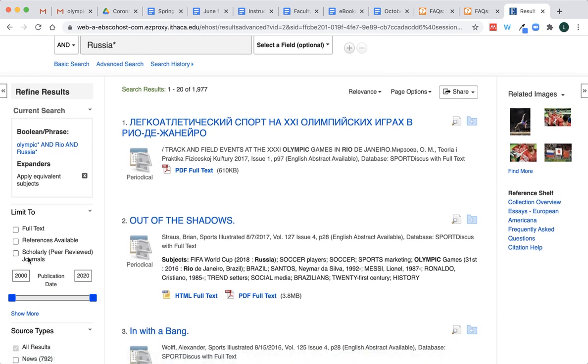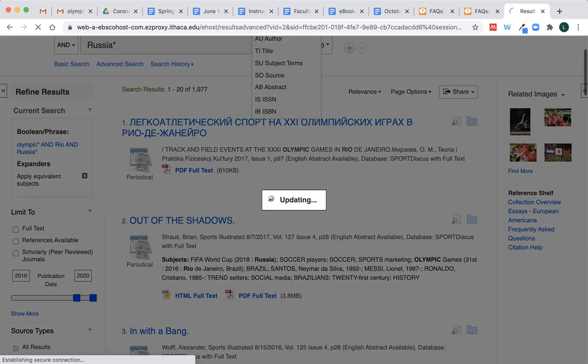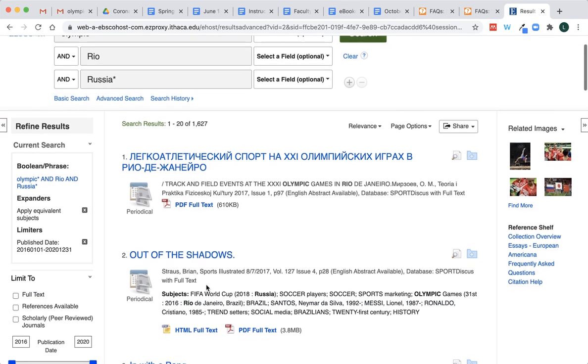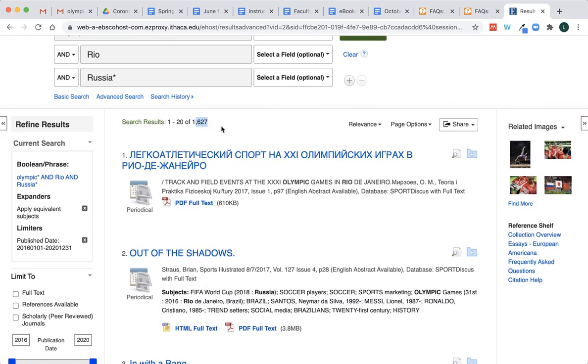Over here on the left, I'm not sure if you need to find scholarly articles, but you can select this here if you want to make sure you're getting scholarly research. If that's not important, then you don't need to worry about it. Also, under publication date, I believe the Olympics in Rio were in 2016, so you could change the date. It didn't really change the results much.